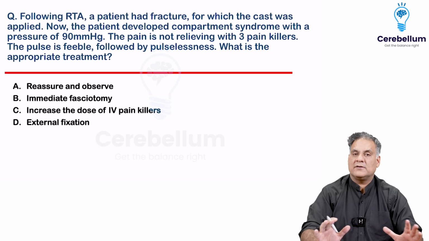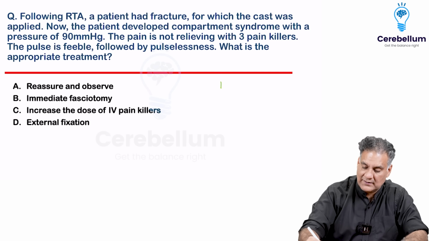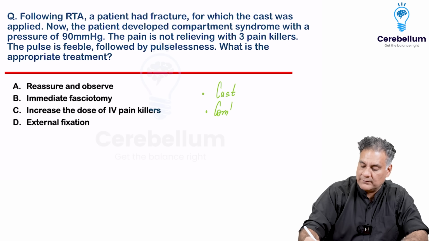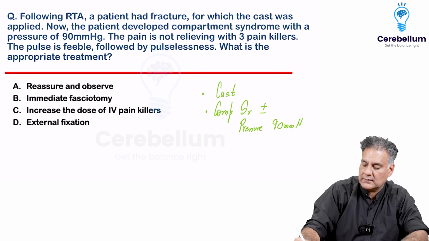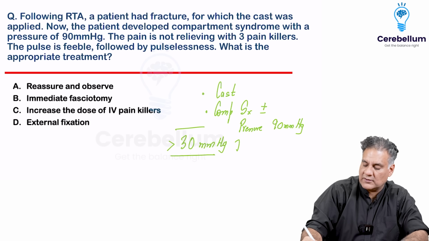When I look at question number two, a road traffic accident, a patient has a fracture, right? A cast was applied. So you have a road traffic accident, you have a cast application. So the point is very important, cast application. Now here they have written that they developed a compartment syndrome. I don't know if this was there or not, but they mentioned that the pressure of the compartment is 90 mm of mercury. Now if the pressure of the compartment is more than 30 millimeters of mercury, it's an indication for surgery.